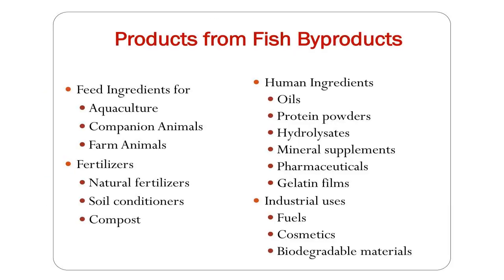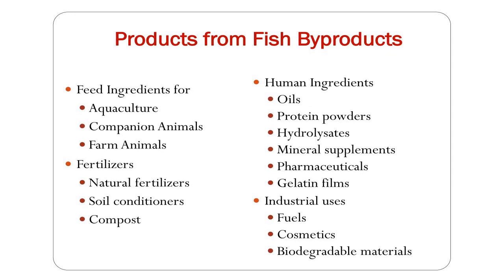Here we can see a list of products that can be made from fish byproducts. The feed ingredients for aquaculture, for companion animals or for farm animals, that is commonly we say fish meal, which is a very important component. Then as fertilizer, as a natural fertilizer, as soil conditioners or as compost.